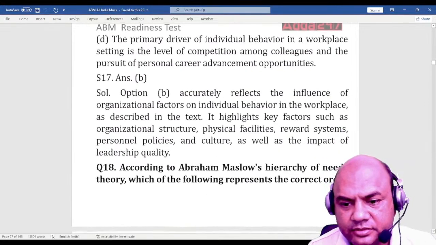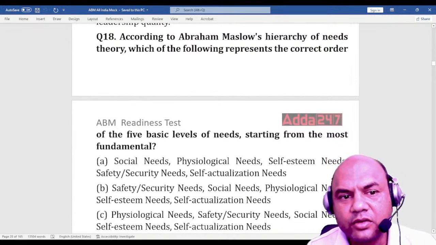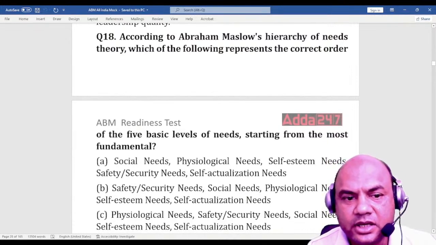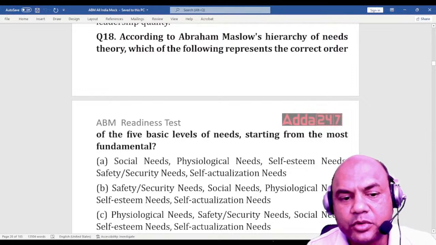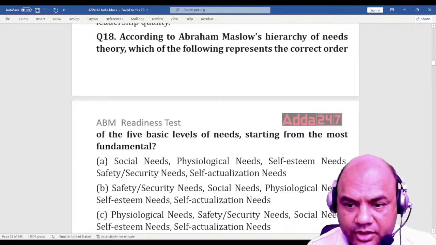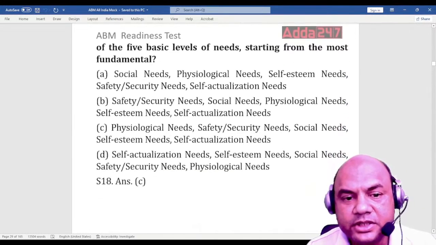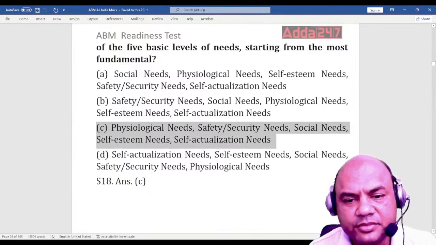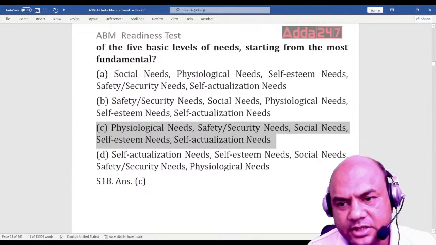Next. According to Abraham Maslow's hierarchy of needs, which of the following represents the correct order of the 5 basic levels of needs starting from the most fundamental? Okay. Now first starts from physiological. Always remember, first will always start from physiological. So C will be the answer. Physiological, safety, social, self-esteem and actualization.